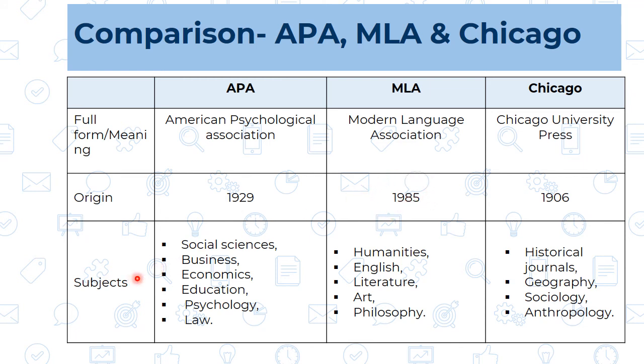Now if we see the subjects in which these styles of references are used, then APA is used in the social sciences, business, economics, education, psychology and law. These are the subjects for the APA reference style. Then for MLA, it specially deals with the humanities discipline. Under that, it focuses on English, literature, arts and philosophy. And Chicago, we have seen that it is a documentation specialty, so it deals with the historical journals, geography, sociology and anthropology.